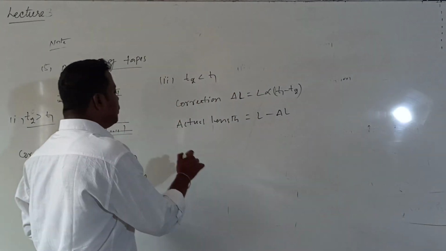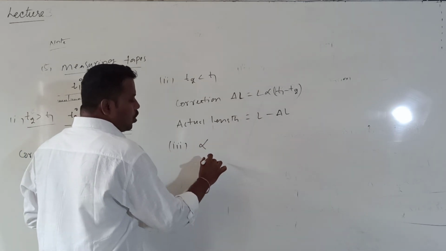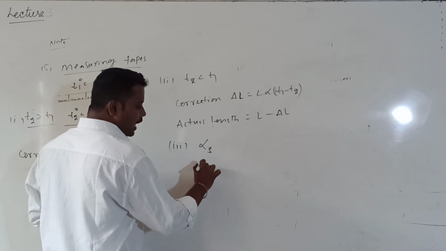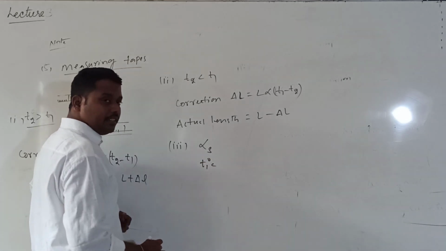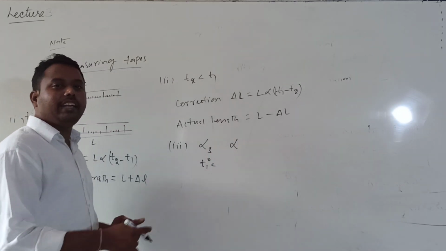Okay? And the third important point. For example, take a measuring tape having coefficient of linear expansion alpha s, which is calibrated at a temperature T1 degrees Celsius. And the object you are measuring, I take one rod.